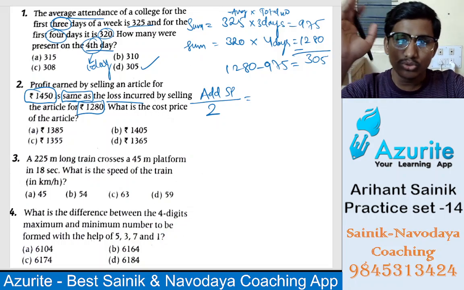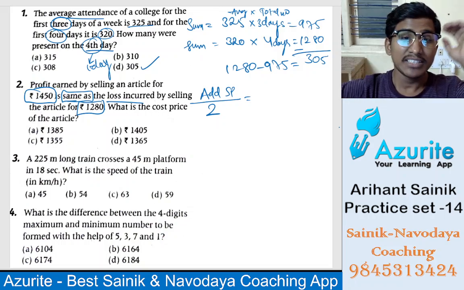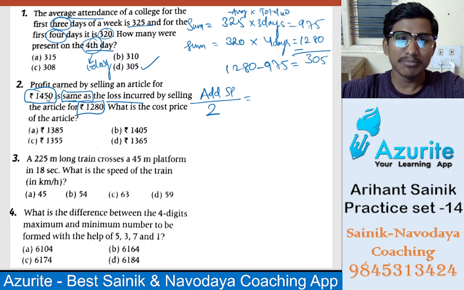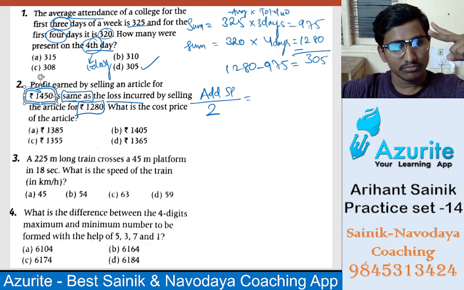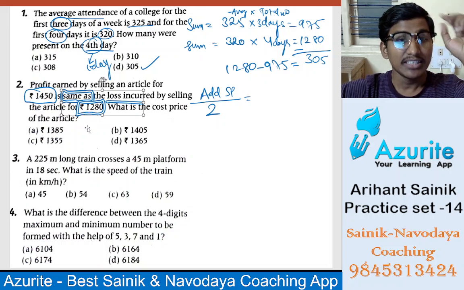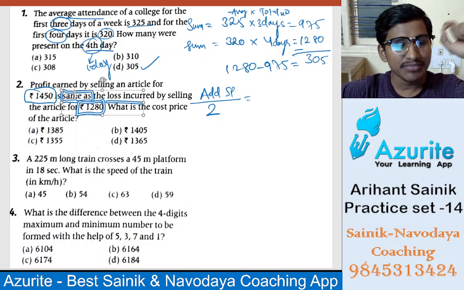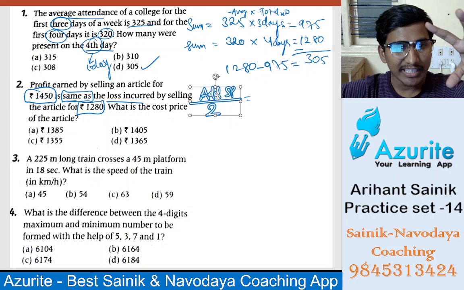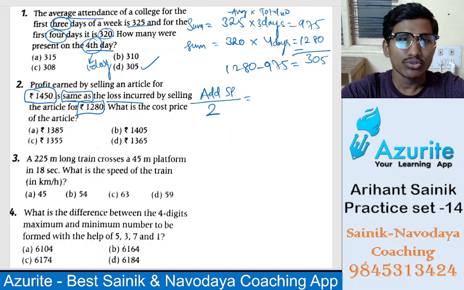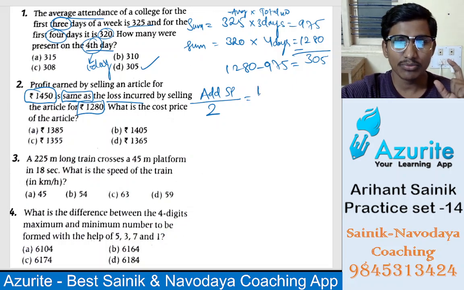So here, when both selling prices are given, and if they tell that profit and loss are the same, what you have to do is add the selling prices and divide by 2, isn't it? So let's add and divide: 1450 plus 1280 divided by 2. So what will be the answer here?